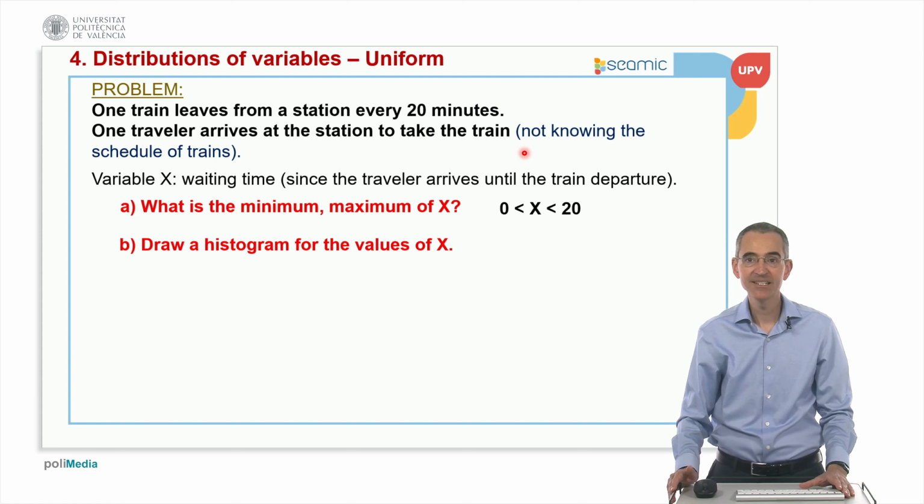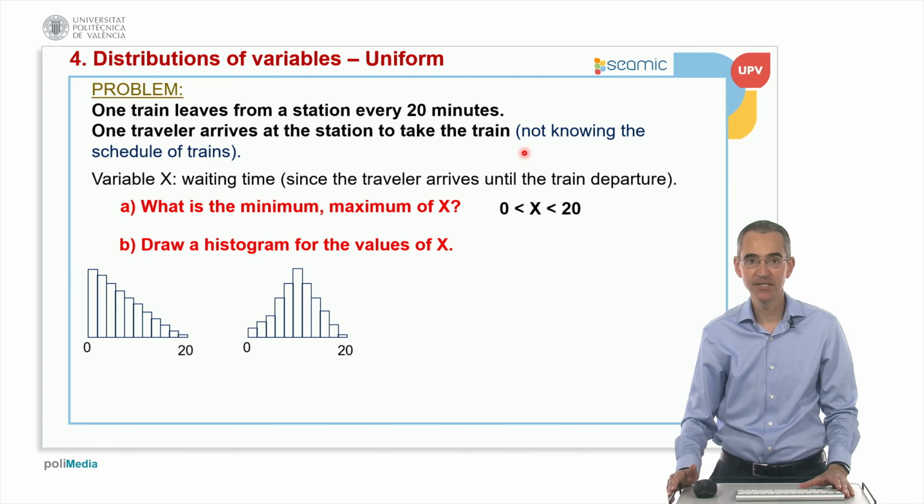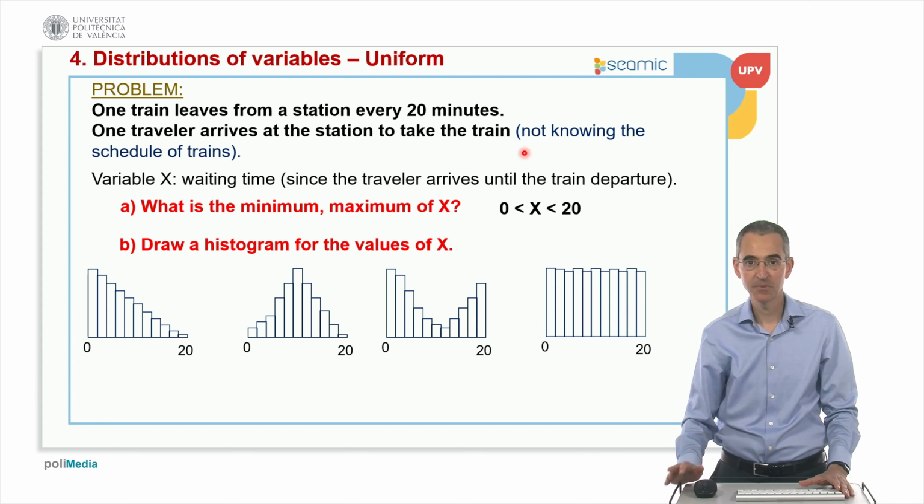Then the next question would be, try to draw a histogram for the values of X. We can think about different kinds of histograms, and I'm going to present different ones. Remember that the minimum always has to be 0 and the maximum has to be 20. In this histogram, lower values are more frequent. In the second option, intermediate values are more frequent. In this third option, lower values or values close to 20 are the most frequent. And in this fourth possibility, the whole range of values has the same probability.